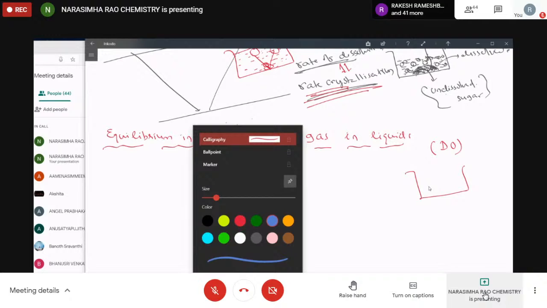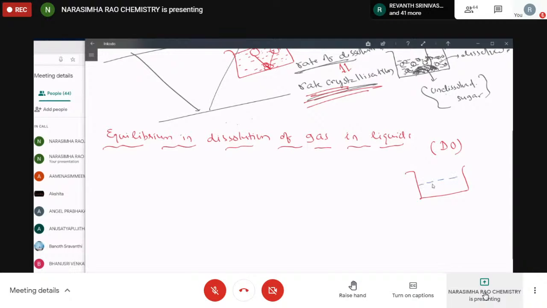Now let me take the example for this one. This is water in a beaker. Now, this is atmospheric air, na? Over this surface, the air contains N2 gas, O2 gas, CO2 gas, SO2 gas. These gases are present over this. When an oxygen molecule comes close to the surface, it dissolves and enters this water. So this is called dissolved oxygen. Dissolved O2 means DO. Okay.